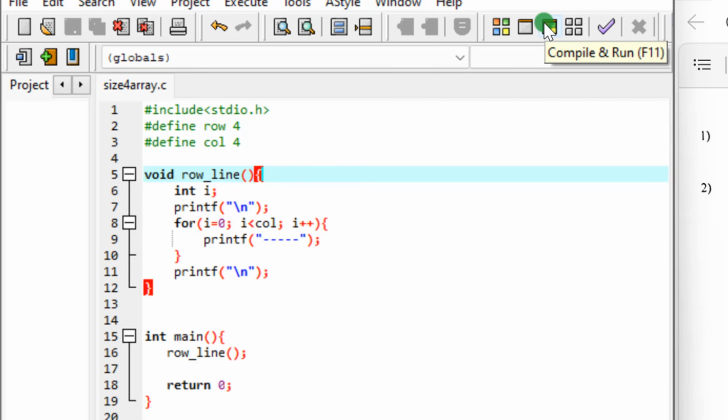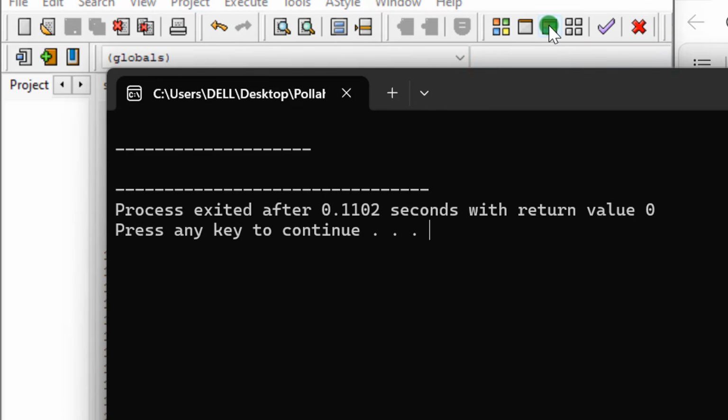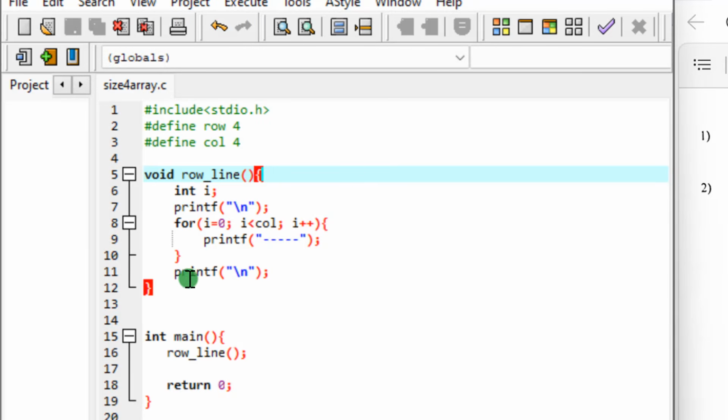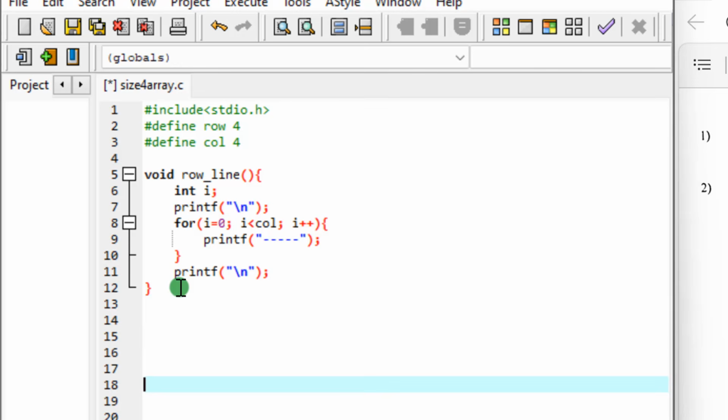Now to execute, you move to this level. You will see compile and run. This is not the first time I'm explaining the use of this, so I'm not going to waste time here. So just click. When I click, let us see the output exactly. Are you seeing the lines? So everything is perfect. When you have something like that, you are sure that your program is working well, so that when you go to the next function, you will do the same.